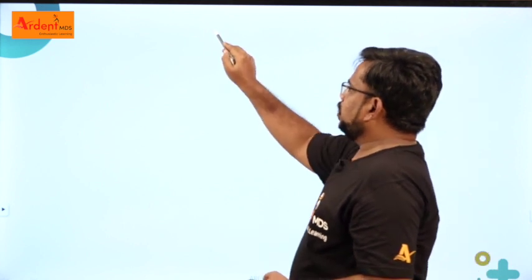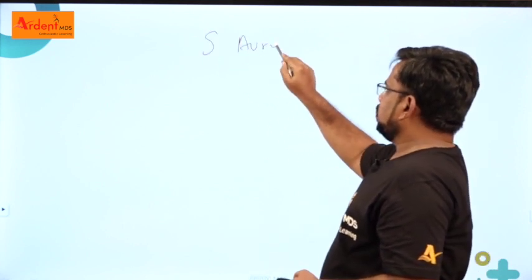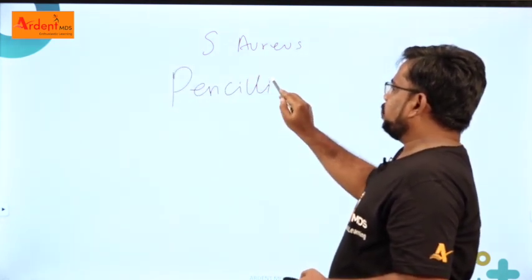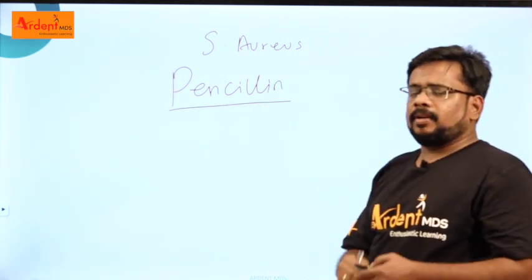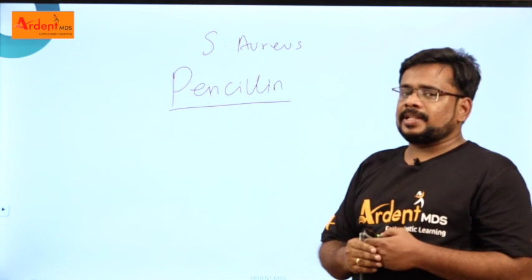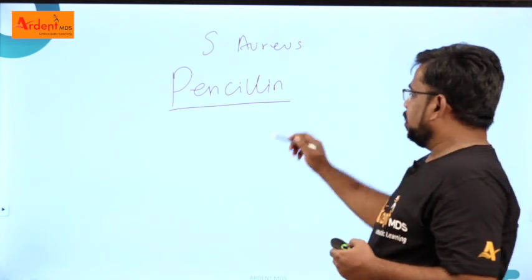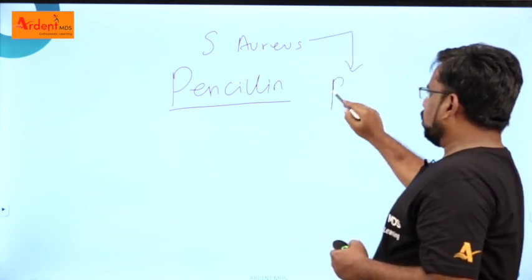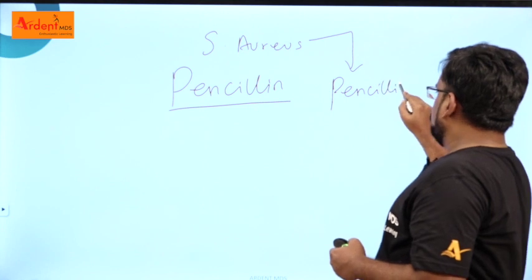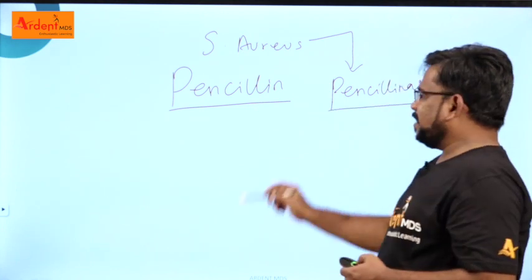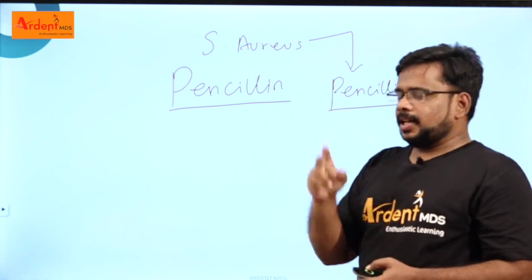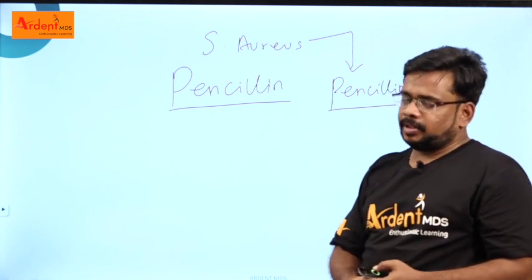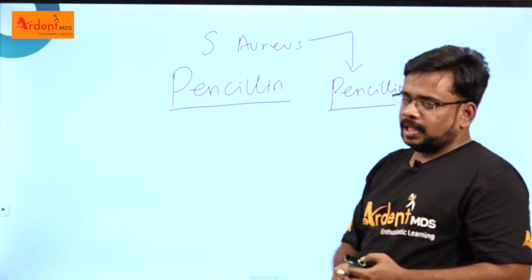Initially for Staphylococcus aureus, they started to give penicillin. Penicillin is an effective drug for Staphylococcus aureus. But after some time, a resistance mechanism occurred for penicillin. Staphylococcus aureus produces an enzyme called penicillinase. The penicillinase acts like a scissor, a molecule which cuts down the penicillin. So penicillin is not effective against Staphylococcus aureus.